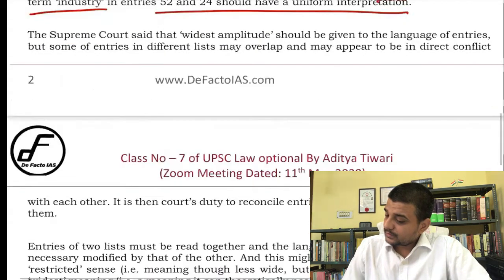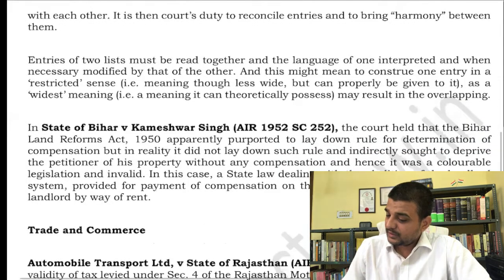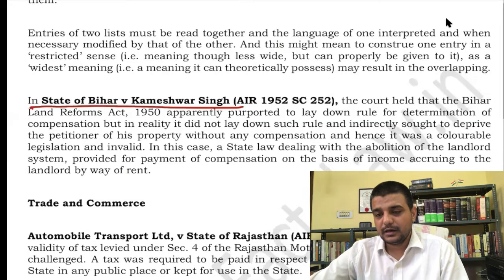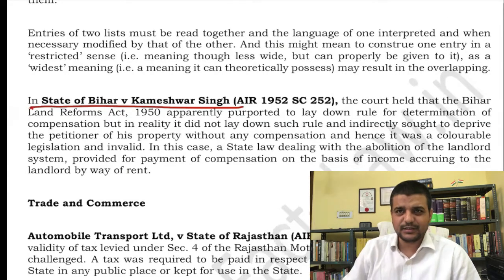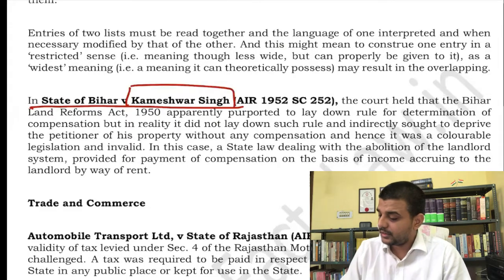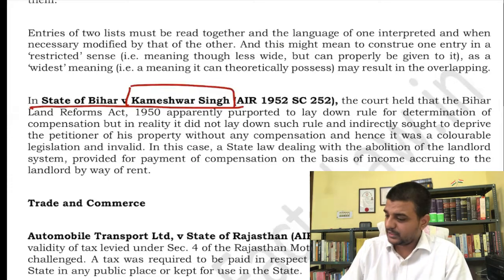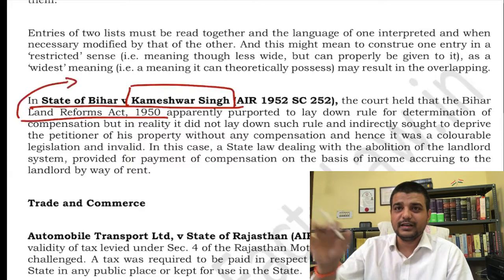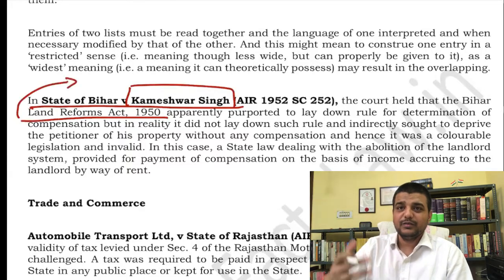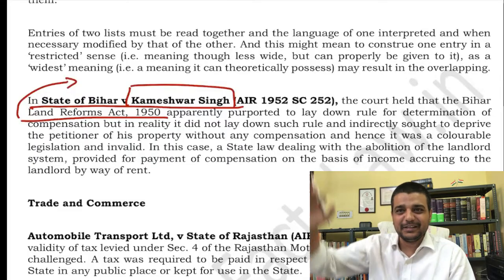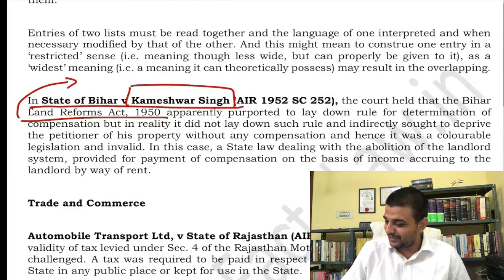Then let us come to the next important case, State of Bihar versus Kameswar Prasad Singh. It is the same case that triggered the whole trail of cases leading to Keshavanand Bharti. Kameswar Prasad Singh was one of the Maharajas of Darbhanga district in Bihar. A law was passed there, the Bihar Land Reform Act, and if you read the constitution, this is the first law given in the 9th Schedule. Obviously the judges of the Patna High Court were also zamindars, so they struck down this parliamentary law. That led to the First Amendment and everything. Ultimately, everything comes down to land.